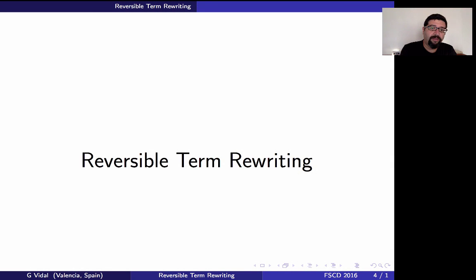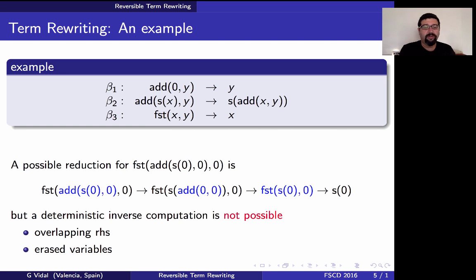Let me introduce what reversible term rewriting is. I will start with a very simple example. This is a term rewrite system defining the addition of natural numbers, built from 0 and successor, and a function first that takes two arguments and returns the first argument. In the following, we label the rules with these symbols: beta 1, beta 2, beta 3 in this case.